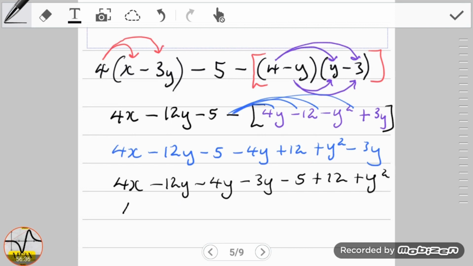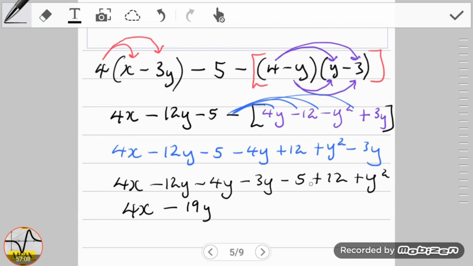Now nothing to group with the x, so the 4x comes back, but then we have 3 terms here that are exactly alike. And remember that when we're adding and subtracting algebraic terms, the focus is going to be on the coefficient. So we're looking at minus 12 minus 4, that's minus 16. Minus 16 minus 3 is in fact minus 19y. Now you'll recognize here that minus 5 plus 12 is in fact positive 7.